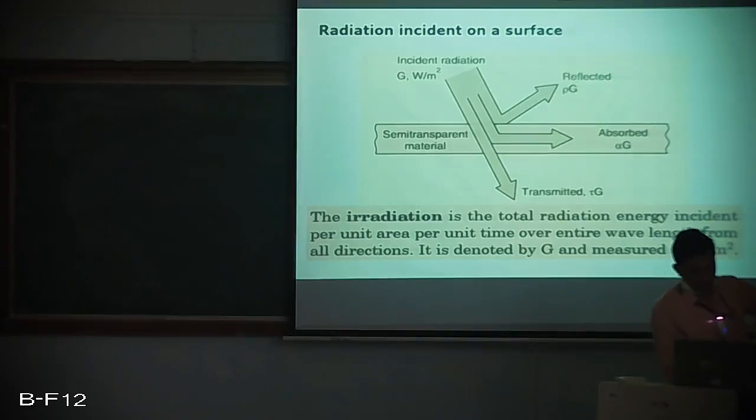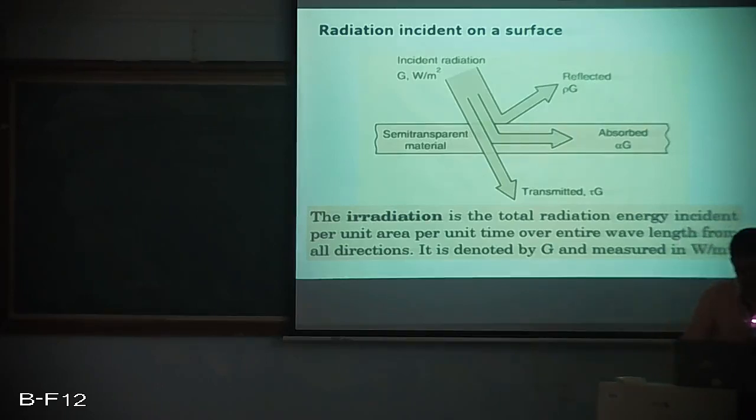In heat transfer language, we sometimes call the incident radiation irradiation also. It is the total radiation incident on the surface per unit area and per unit time. The time aspect comes into the picture because it is measured in watt per meter square, and watt is nothing but joule per second. It is usually denoted by capital G.